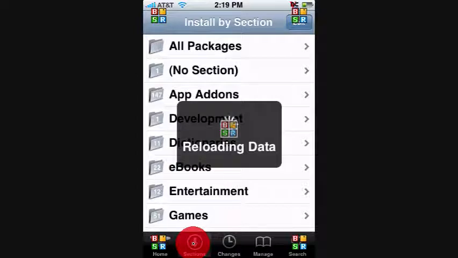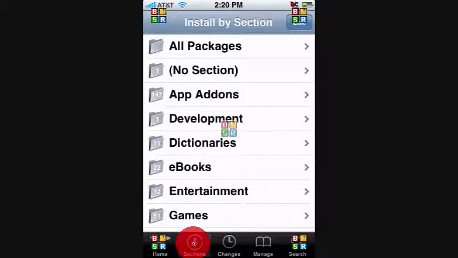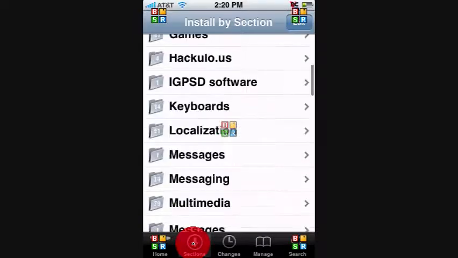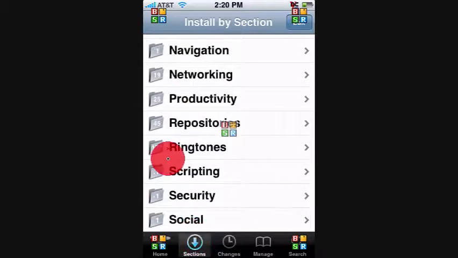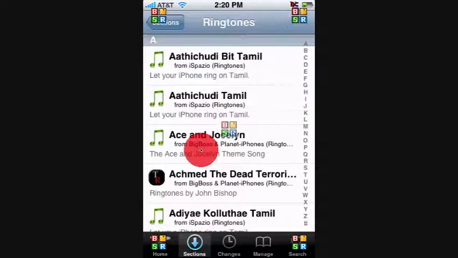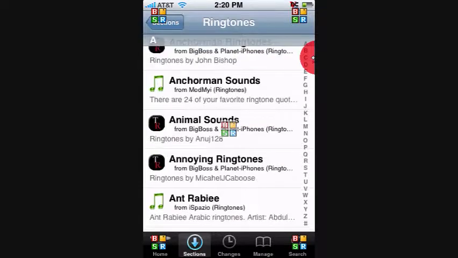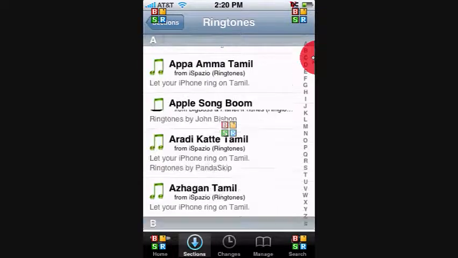Let it reload again. Alright, then you want to scroll. Oh, my phone shut down. Alright, then you want to scroll down to where it says ringtones right here. Click on it. And then there's a bunch of ringtones here, as you can see. And you could just download any one you want.